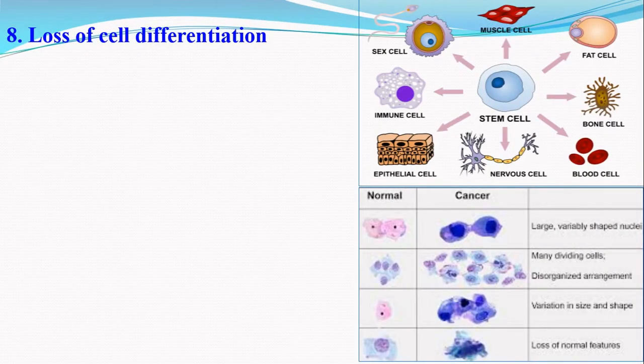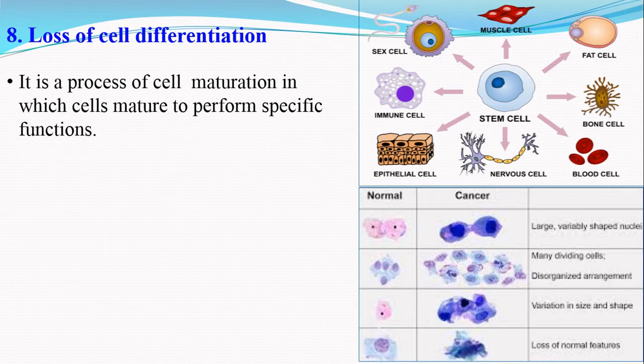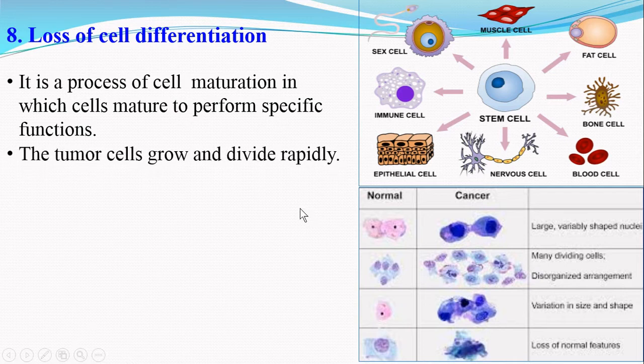The next property of cancer cells is loss of cell differentiation. The cell differentiation is a process of cell maturation in which cells mature to perform specific functions. For example, a newly differentiated muscle cell looks and functions like other muscle cells.